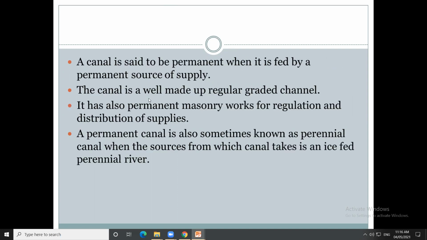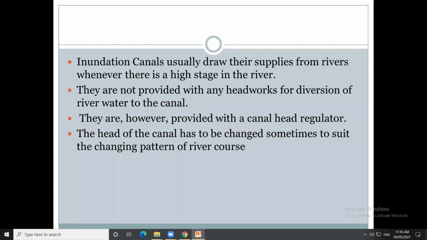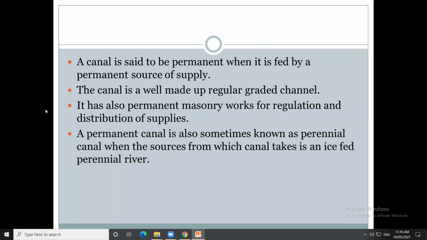Understood the difference? What is a permanent canal? A permanent canal is a canal fed by a permanent source of supply. The permanent source of supply may be a river. So throughout the year, for 12 months, that water is used for supplying water to the irrigation fields and to the cities.